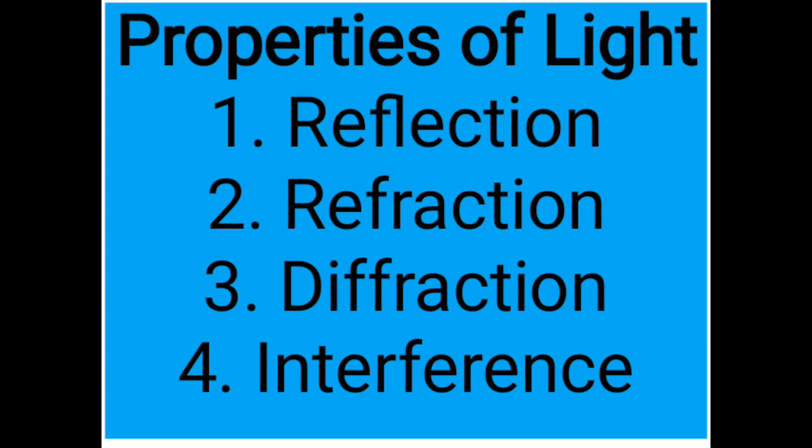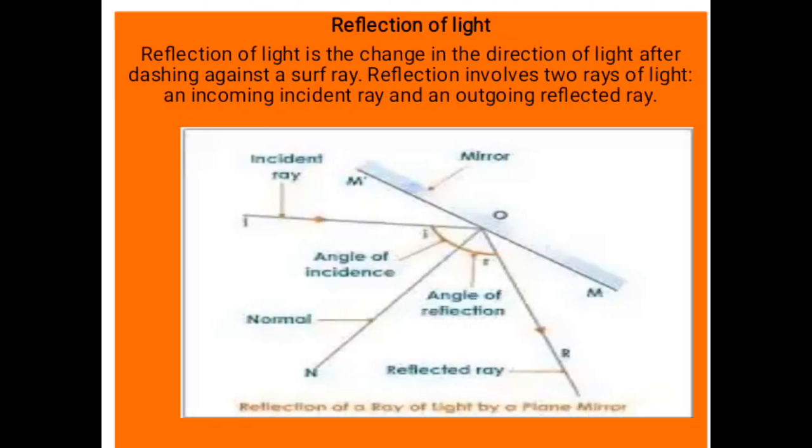But we have 4 properties of light. 1 is reflection, 2 is refraction, 3 diffraction, and 4 interference. We're going to start with the first one, which is reflection of light.